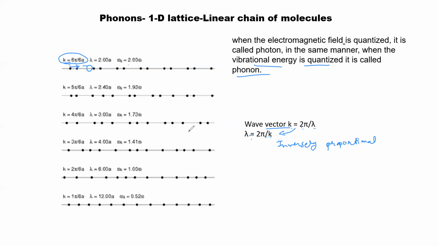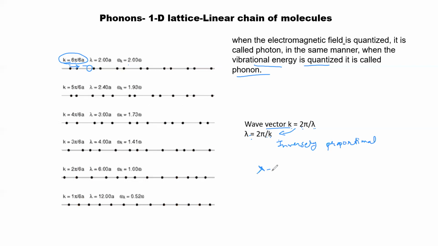Right? So if one of the factors is changing, then the other will naturally change. When lambda changes, the frequency of vibration will also change. Now in the first diagram, the first row, k, the wave vector, is 6 pi upon 6a. Here a is the equilibrium distance between two atoms. At equilibrium, that distance is called a.